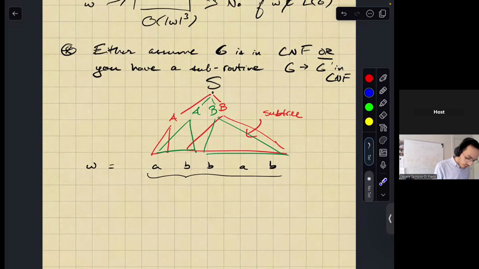Then for the parse tree with B, there's a few possibilities again, right? I could have B give me some variables C and D, where C covers B and D covers AB. Or there's also the possibility of C covering BA and D covering B.